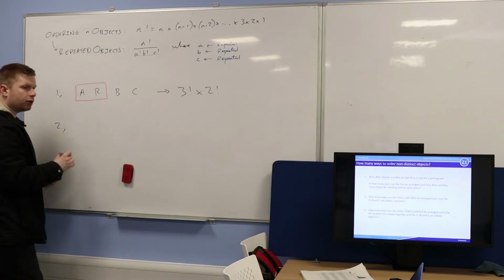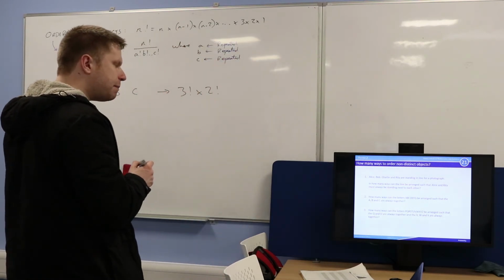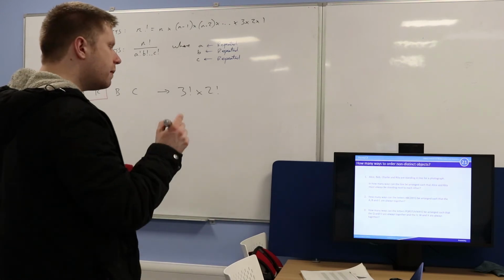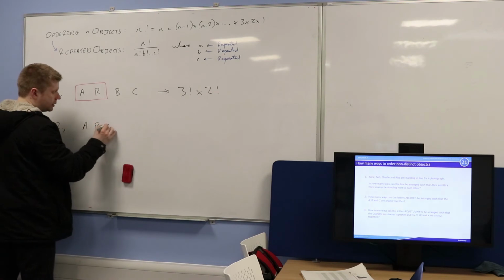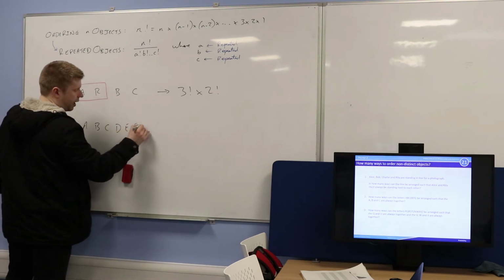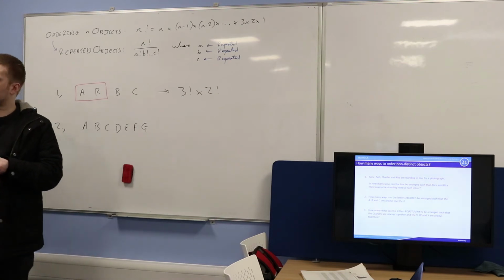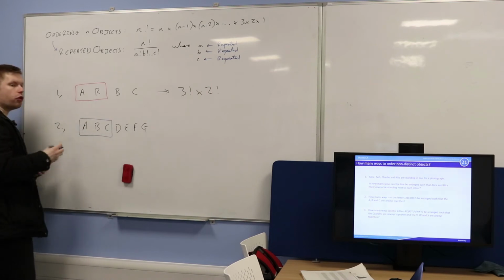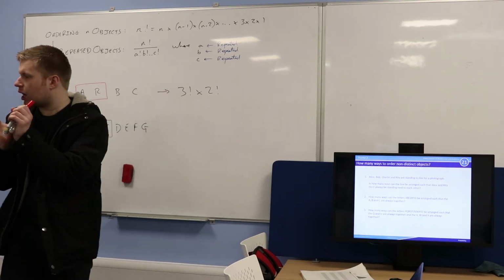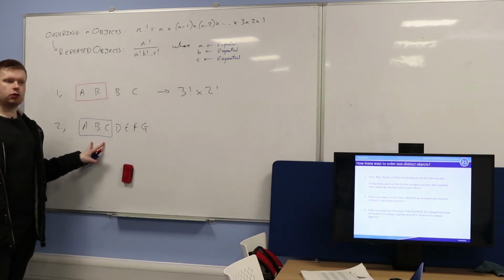All right. Have a look at question 2 then. In how many ways can the letters A, B, C, D, E, F, and G be arranged such that A, B, and C are always together? So we've got A, B, C, D, E, F, and G. A, B, and C now have to be together, so I'm going to treat them as one object. Then I know that they're always going to be together. If I glue them together, if you like, then they're always going to be treated as one object.